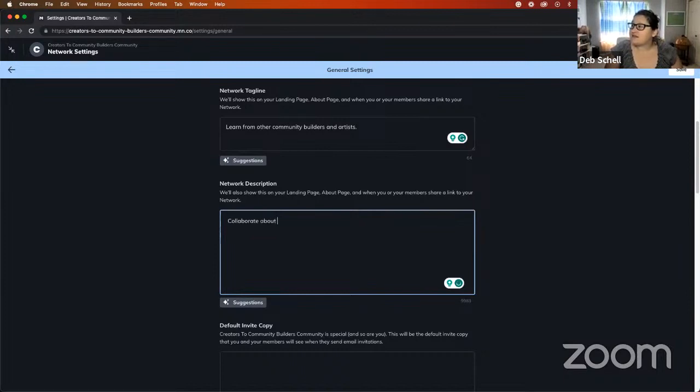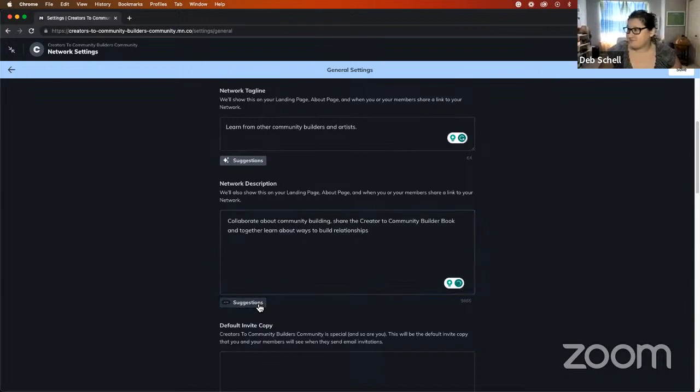Collaborate about community building, share the community, the creator to community builder book, together, learn about ways to build relationships. Now let's see what it says to improve this.